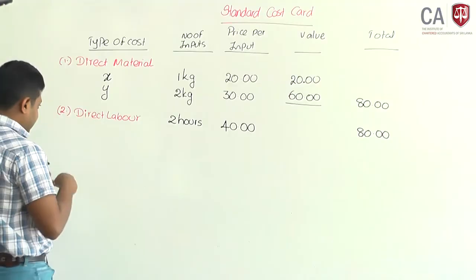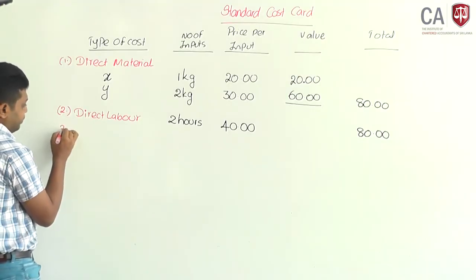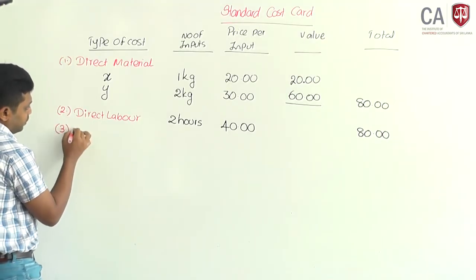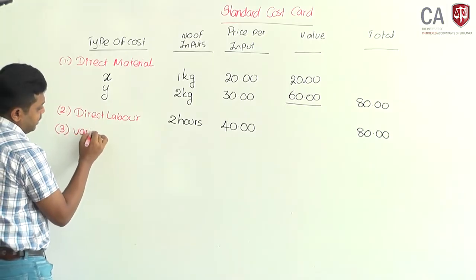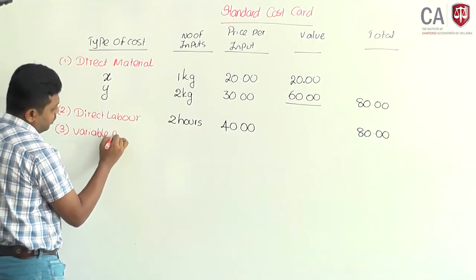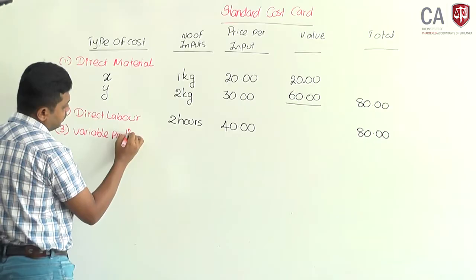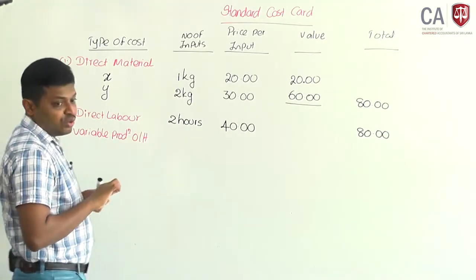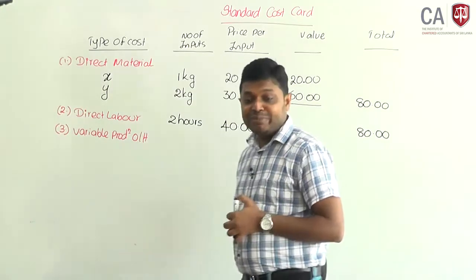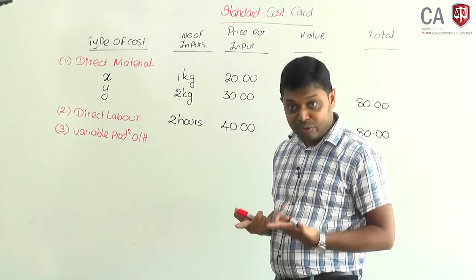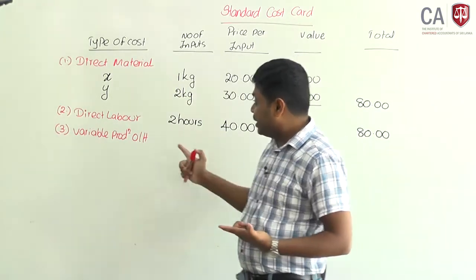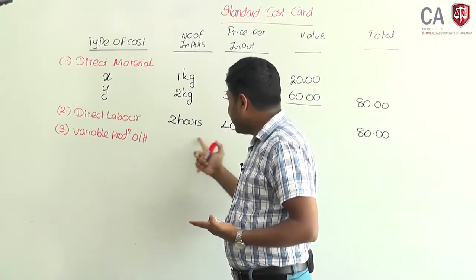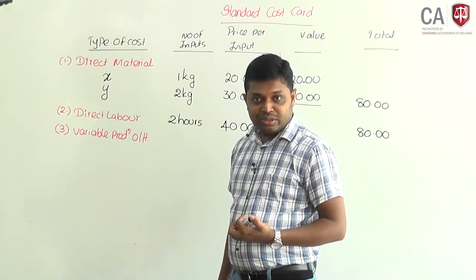Then the third one, variable production overhead. The budgeted variable production overhead is 200,000. Remember, it will be absorbed based on direct labor hours.